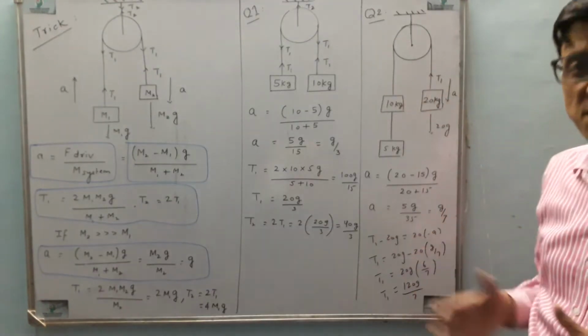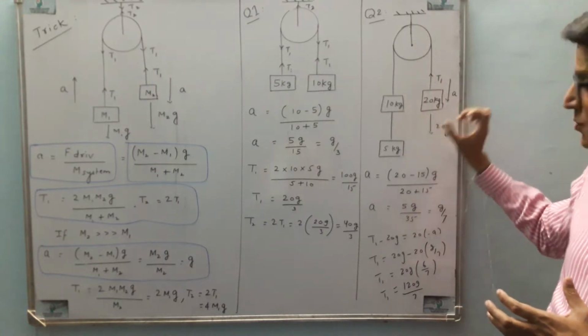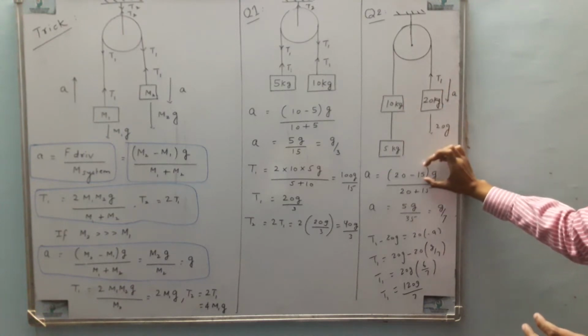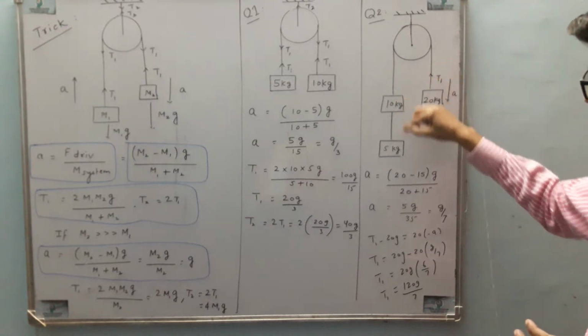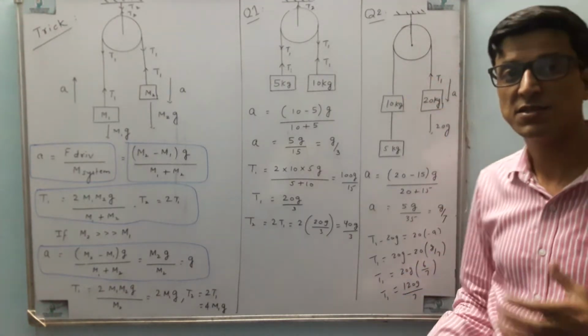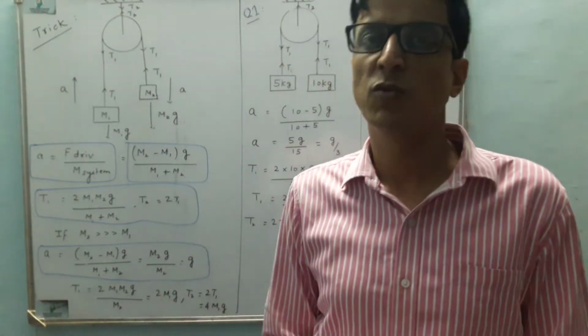Now let's suppose that I replace one mass by two masses. Nothing changes; the total mass will simply be added. So acceleration will be (20 minus (10 plus 5), which is 15) g divided by (20 plus 15), which is g by 7. If you apply Newton's second law on this 20 kg block, then we have tension as 120g by 7. So I hope by this method you can solve your questions quickly.